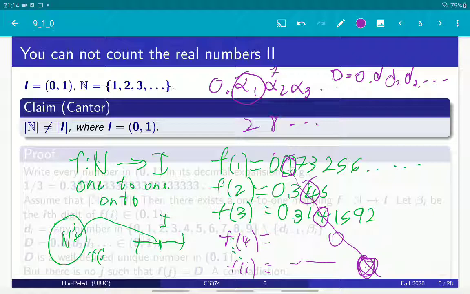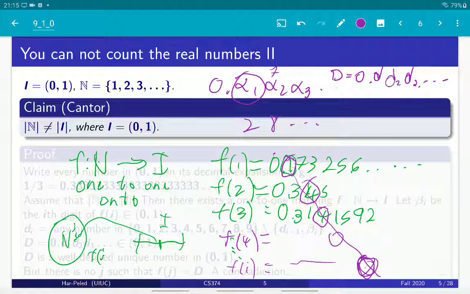So we got a number that cannot be mapped by f, because if it was mapped to a location i, then it would be the ith row in this matrix. It means that the ith digit would be on the diagonal, but then the ith digit on the diagonal is definitely not equal to the ith digit of this number d, because that's the way we defined it, which gives a contradiction, so it's not possible, right? So that's the proof.